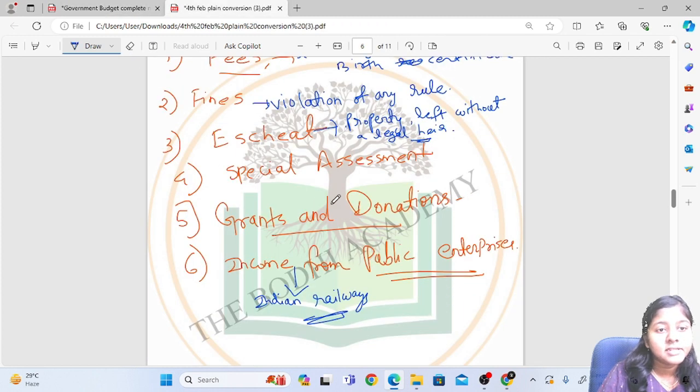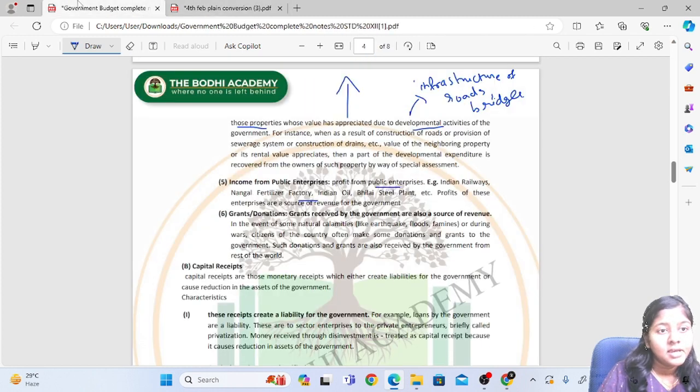Then the next is grants and donations. Grants and donations are received by the government, for example, in the event of natural calamities like earthquake, flood, famine, drought. During war time, citizens of the country often make donations and grants to the government, and these are also received by the government from the rest of the world.